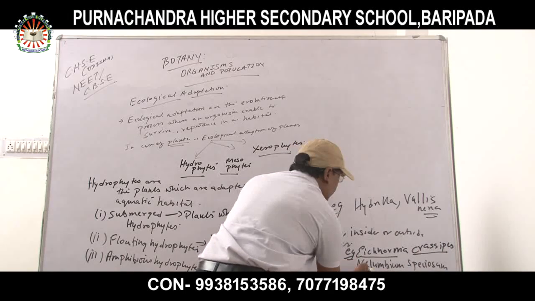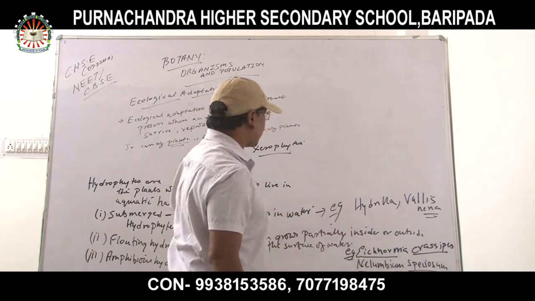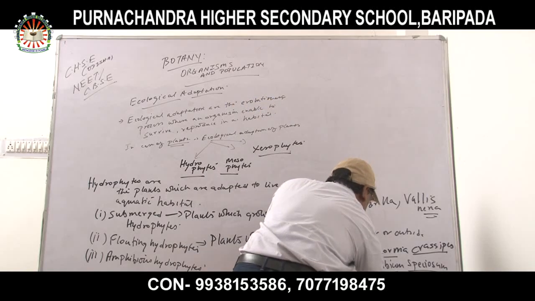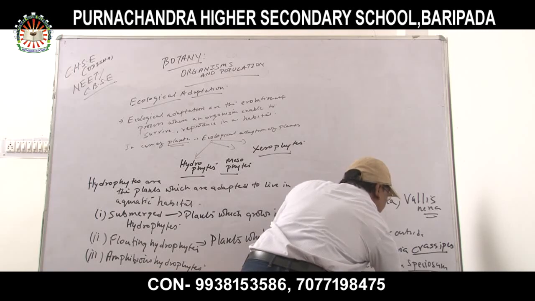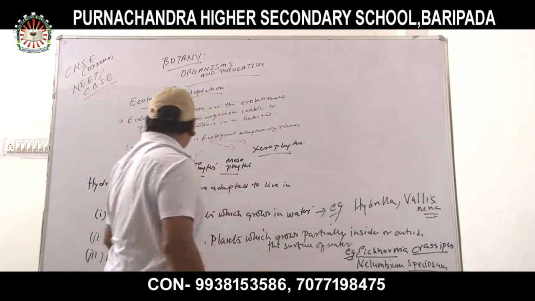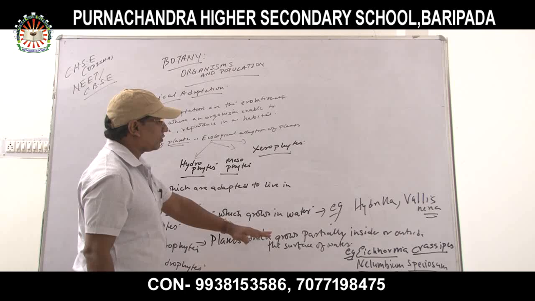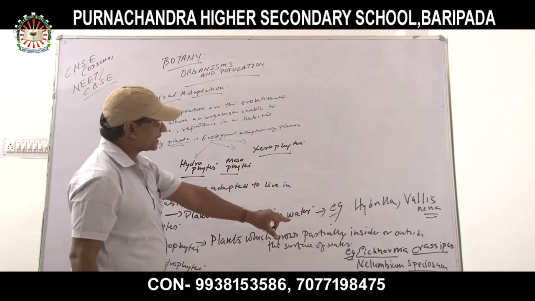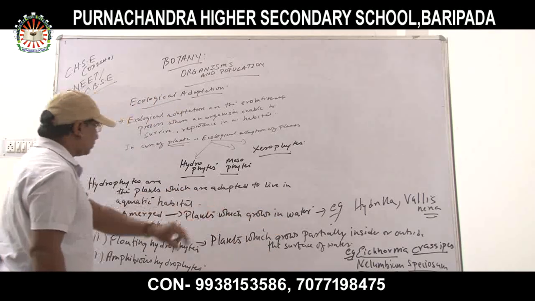Nelumbium speciosum is lotus, Eichhornia crassipes is water hyacinth, and Nymphaea is water lily. Okay. So plants which grow partially inside or outside the surface of water are called floating hydrophytes.